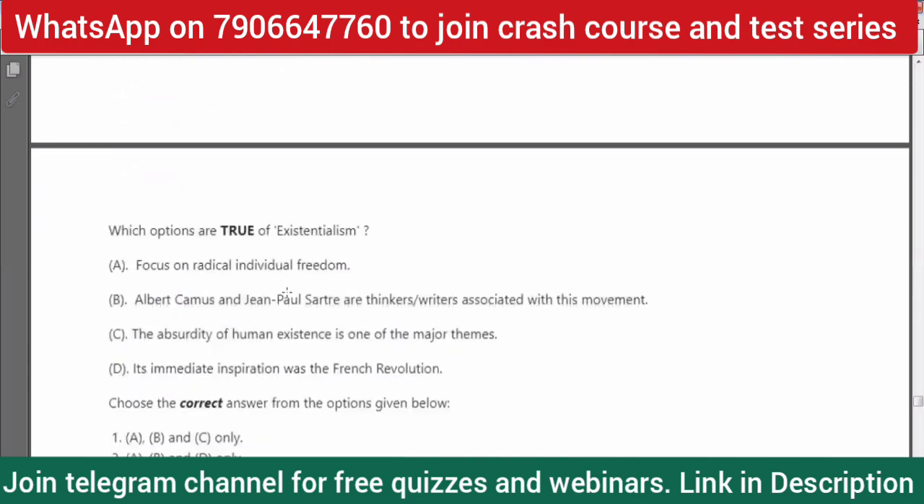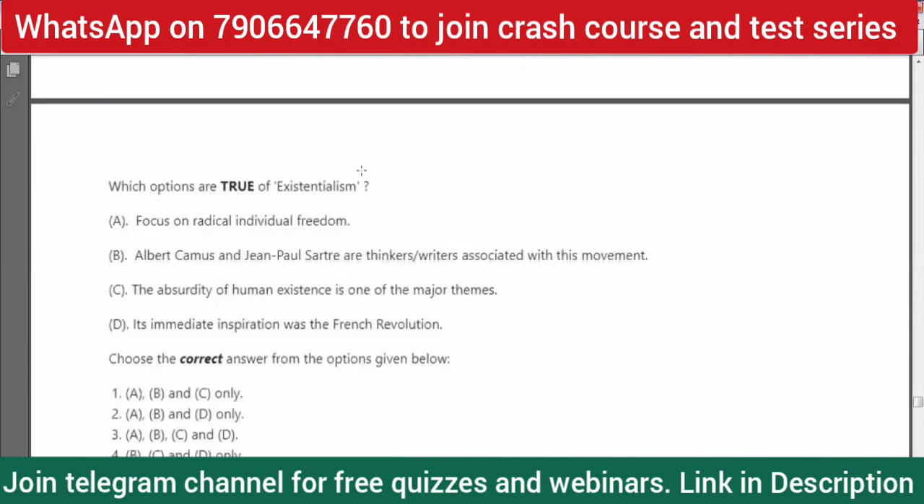So question number 62. Which options are true for existentialism? Now again, where can we put this question? You can put it on the history and literature part, where in modern literature we have absurd theories or absurdism, or we can put it under world literature per se, where Camus and Sartre were writing, or under the literary term section as well.